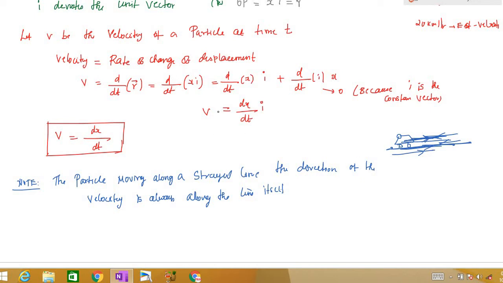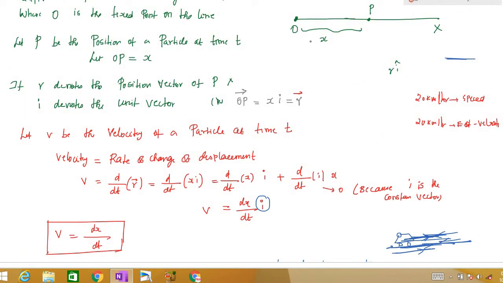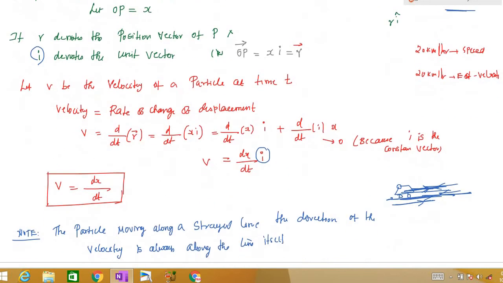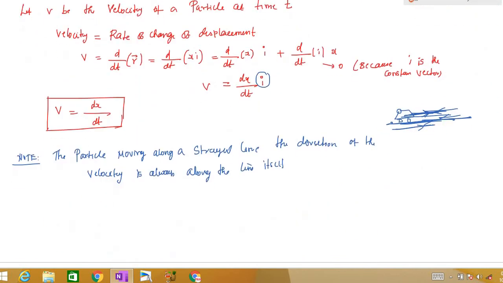Why am I saying this? Because the direction of velocity is a vector quantity, and this direction is i. Already we have taken this direction to be i for this line; the i vector denotes the unit vector. So for this line, i is the direction, and for velocity also i is the direction. That means both the line and velocity are in the same direction. So when we are moving in a straight line, the direction of the velocity is always along the line itself. It's as simple as that, right?